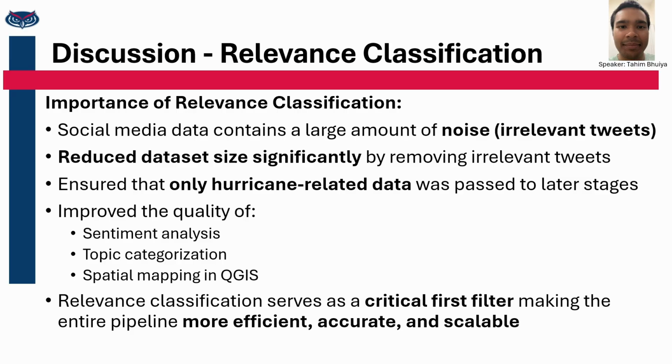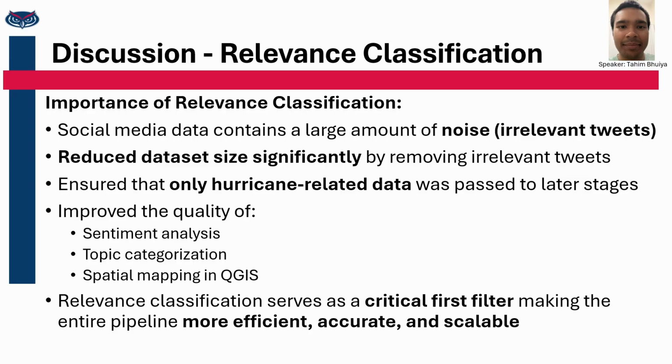Alright, so now moving on to the importance of the relevance classification subsystem and why it was a key part of our system. When working with social media data in general, especially during events like hurricanes, a major challenge is that the data contains a lot of noise, and many of the tweets are unrelated to the disaster we're studying. Even though they may mention keywords or happen around the same time, not everything collected is actually useful for analysis. So this is something that we had to approach and combat.